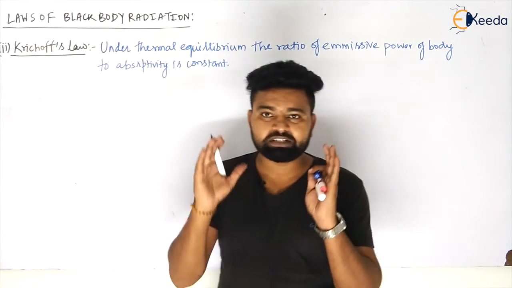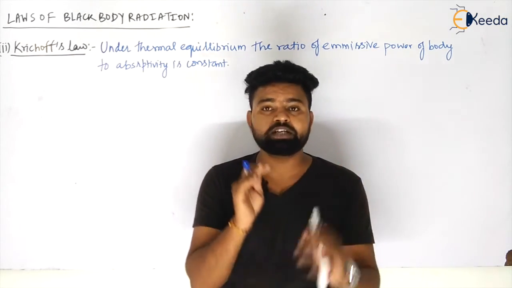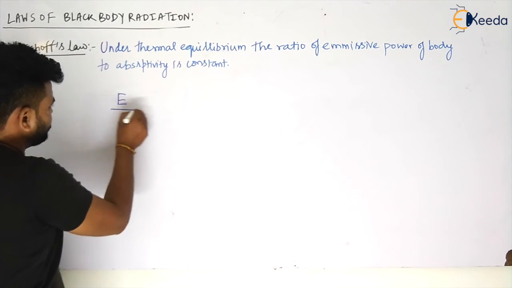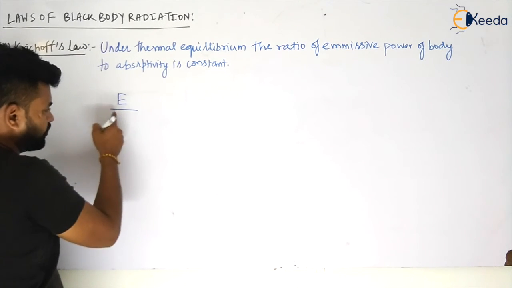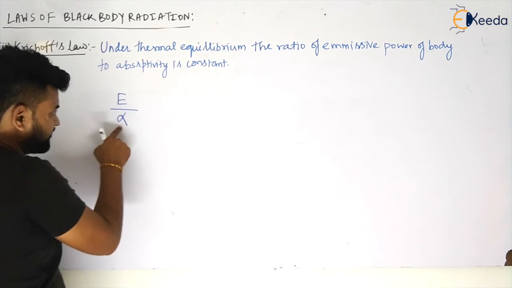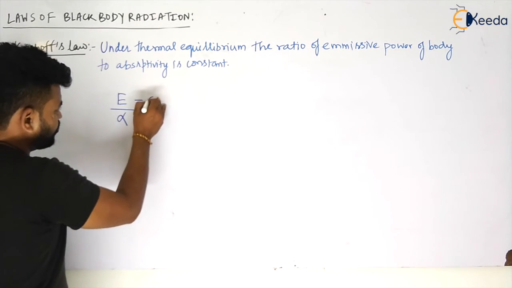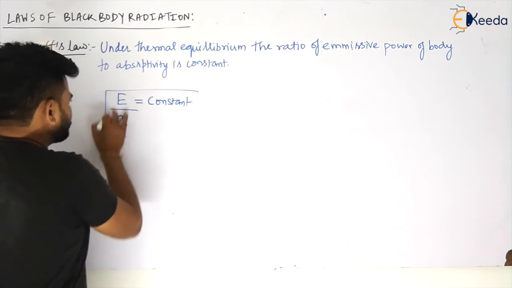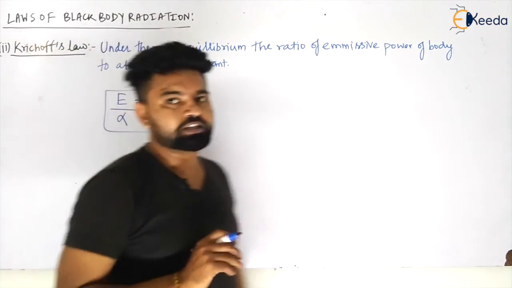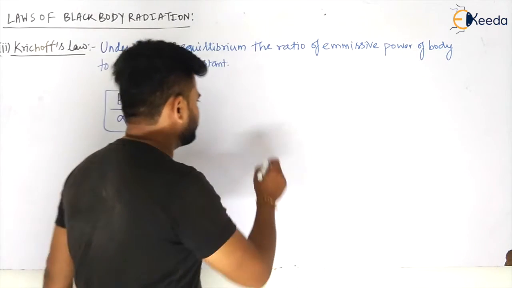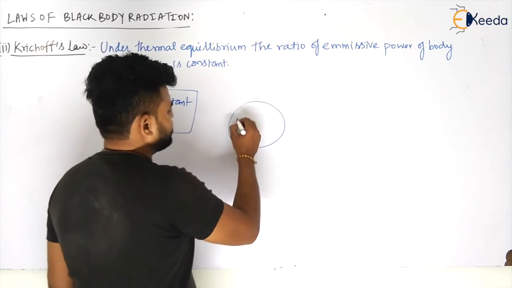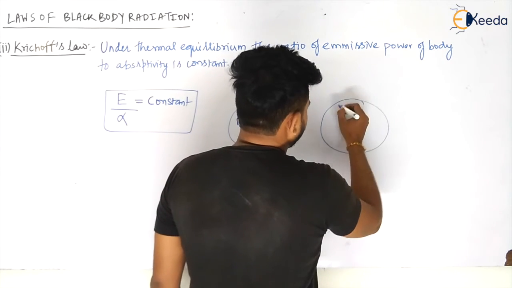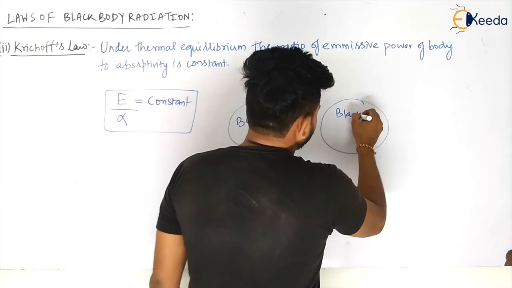So the ratio of emissive power of the body and absorptivity is constant. He is defining that the ratio of the emissive power of any body divided by its absorptivity alpha is equal to constant. Very good. Now when this value is constant, can I compare this with the black body? Let us say there is some simple body, any body you can take, and there is another body which is your black body.